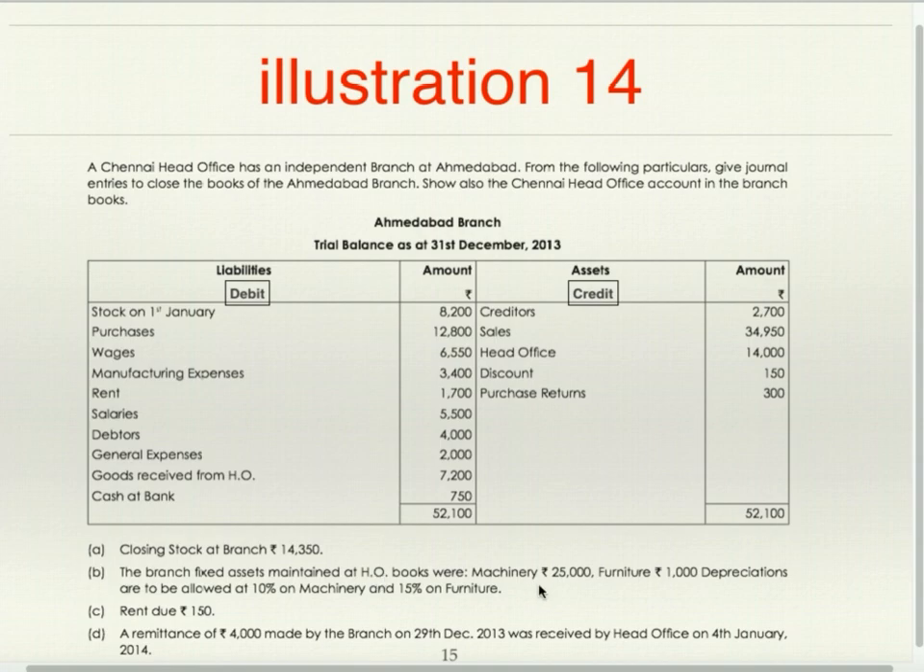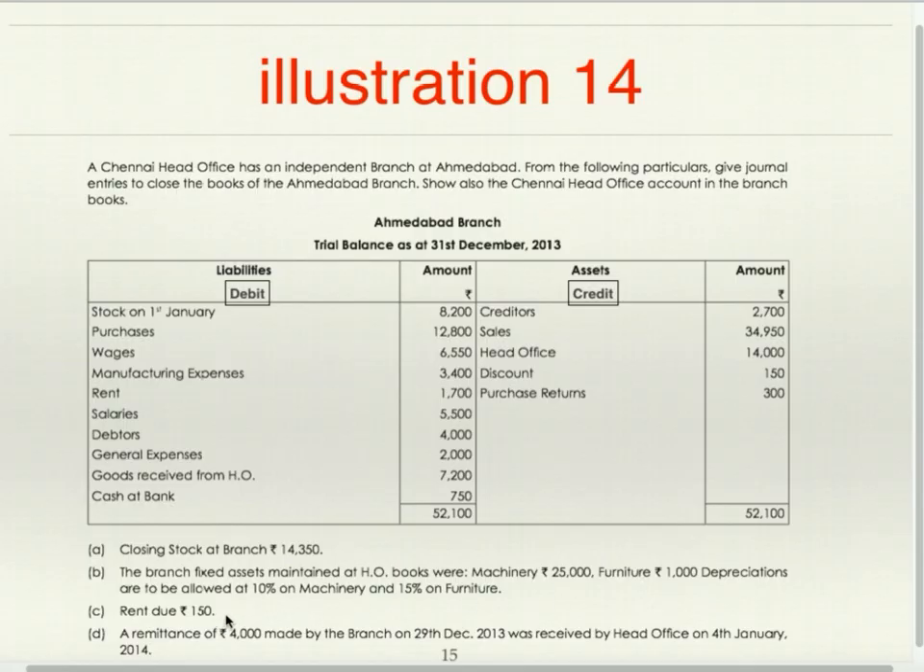Therefore, the entry for depreciation in the books of branch is depreciation account debit to head office. And depreciation is 10% of 25,000, 2,500, and 15% of 1,000 is 150. 2,500 plus 150 is the depreciation and entry is depreciation to head office.